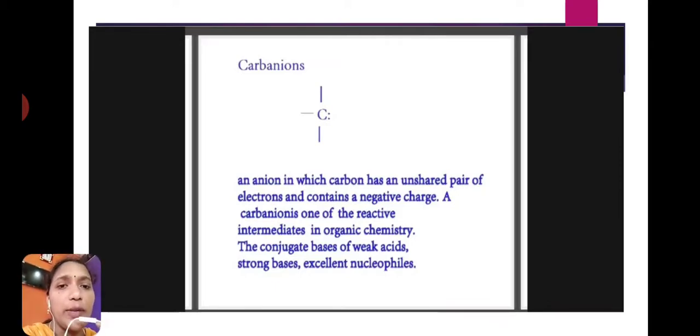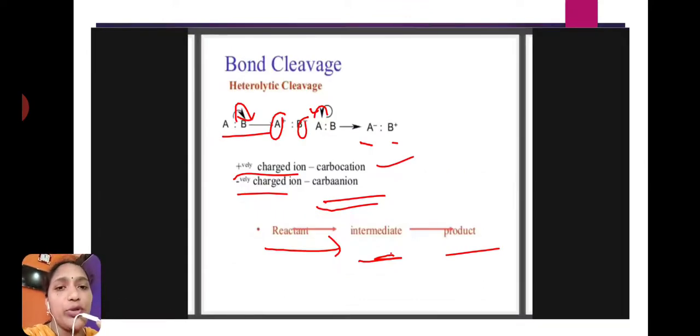This carbanion acts as a strong nucleophile or more reactive reaction intermediate, and these carbanions will be formed by bond cleavage, that is, in heterolytic bond cleavage carbanions will be formed or produced. Okay, here is an example.